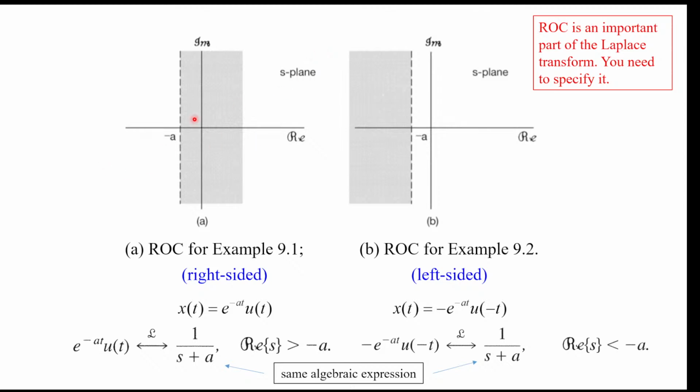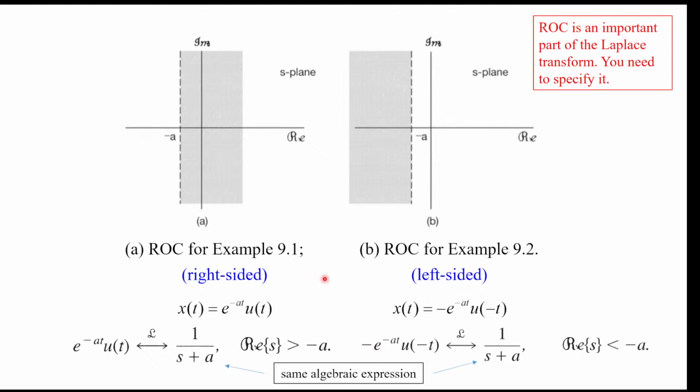So S is a complex value, so it has a real part and an imaginary part. And we see that a lot of times Laplace transform only converges on part of S, and we think this is an okay thing. And in fact, we even find out that this region of convergence is an important part of the Laplace transform, as we see in this pair of examples.